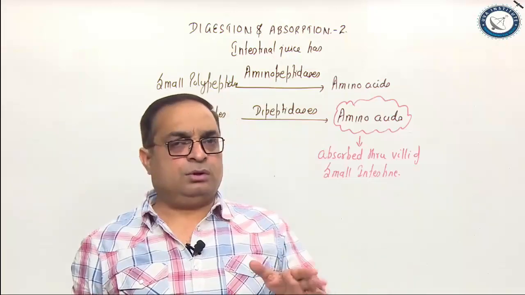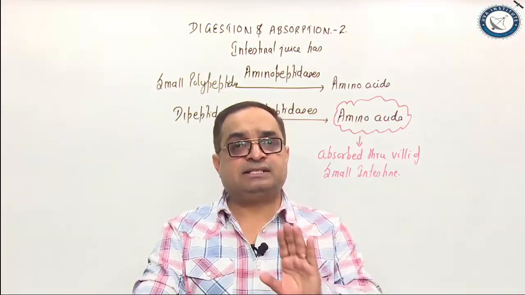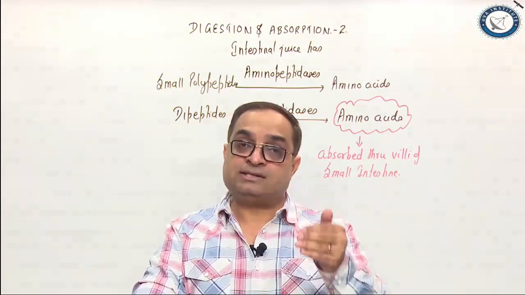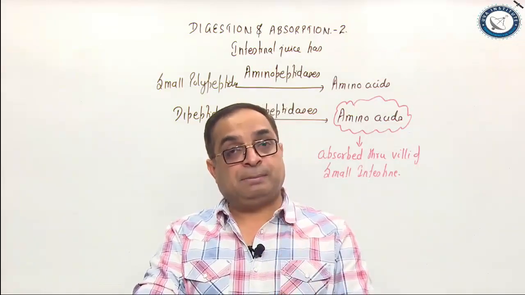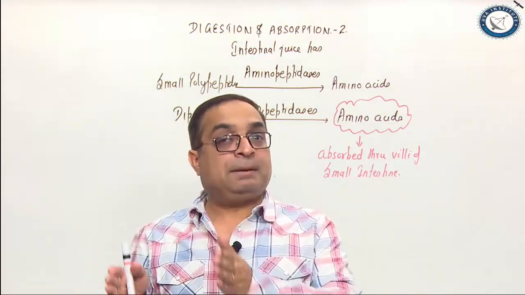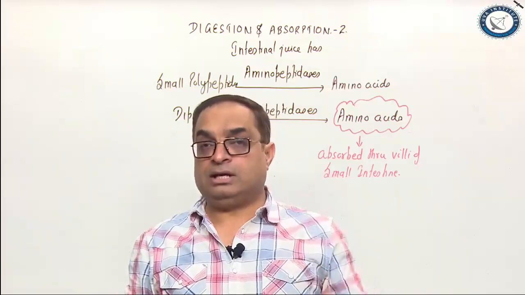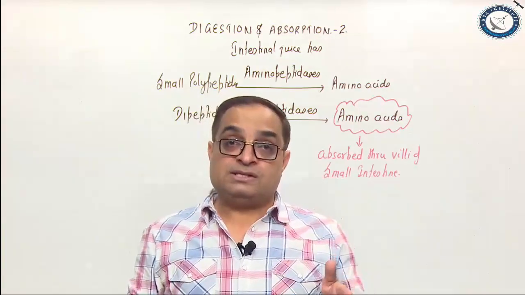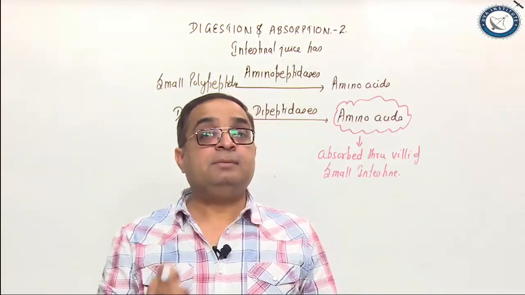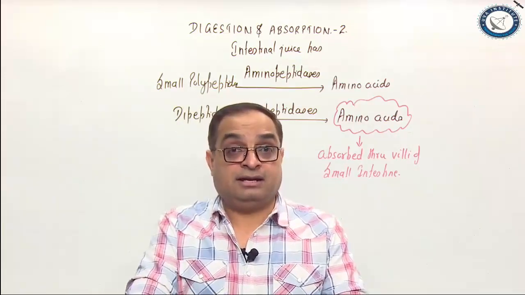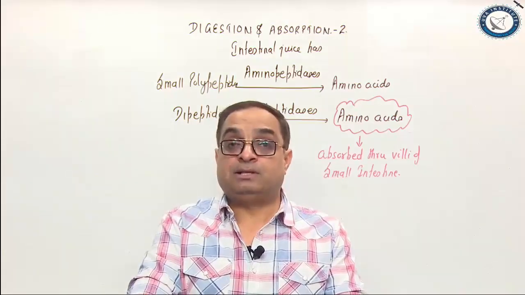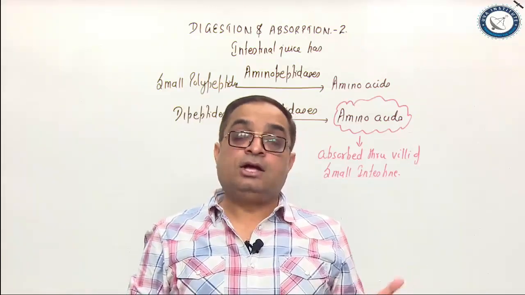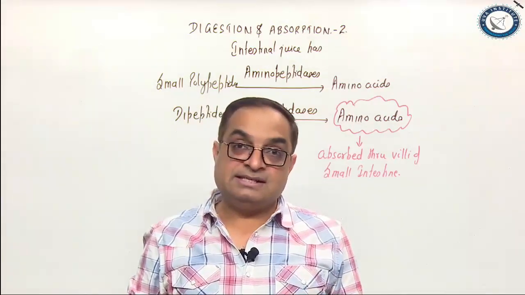Protein digestion, let's have a quick recap. Proteins of animal origin or of plant origin, as far as buccal cavity is concerned, there is no protein digestion. Esophagus, no protein digestion. Stomach, protein digestion begins. Most important enzyme, pepsin, secreted in inactive form, pepsinogen, converted into pepsin by hydrochloric acid. Pepsin starts protein digestion by breaking proteins into proteoses, peptones and large polypeptides. Another important enzyme in the gastric juice is renin. This renin is in the gastric juice of mammals only. Renin converts the milk protein casein into paracasein, which in presence of calcium ions forms calcium paracaseinate, and that is acted upon by pepsin.